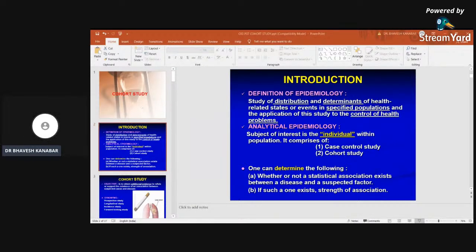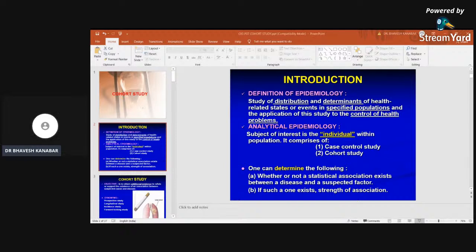So the cohort study is done to obtain additional evidence to refute or to support the existence of an association between a suspected cause and disease, right? For example, smoking and lung cancer: whether smoking leads to lung cancer or not, whether high salt intake leads to hypertension or not, whether increasing sweeteners, I mean to say a sweet diet, leads to diabetes or not, whether coffee consumption leads to pancreatic cancer or not. This type of association can be studied by cohort study, right?